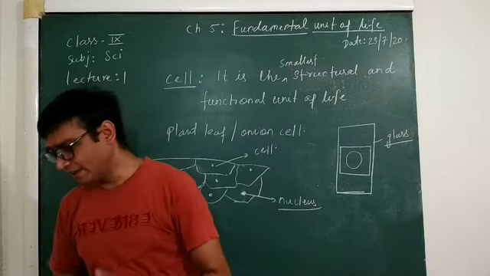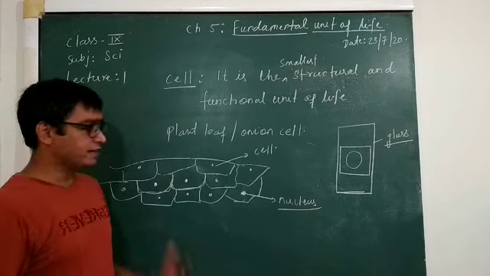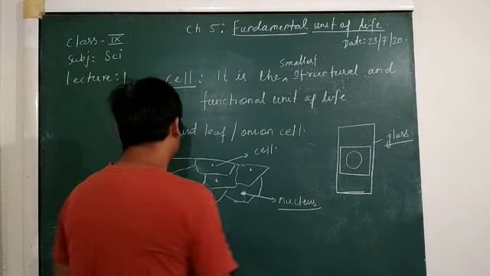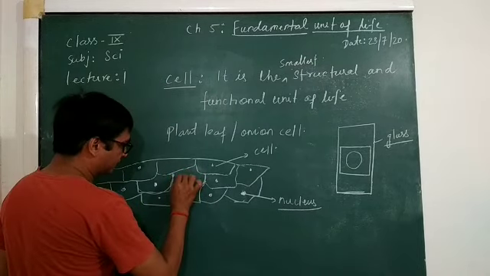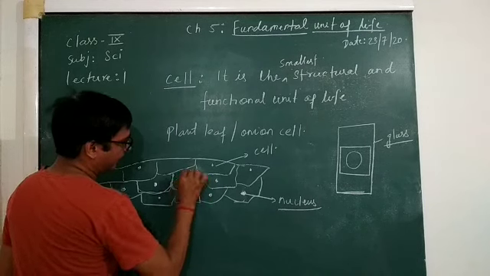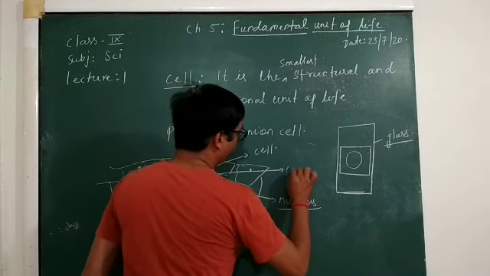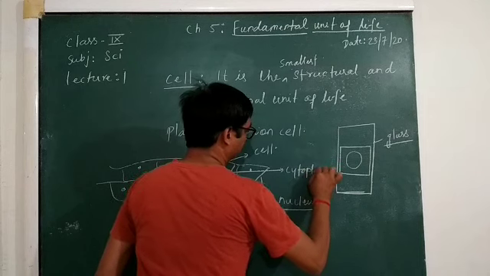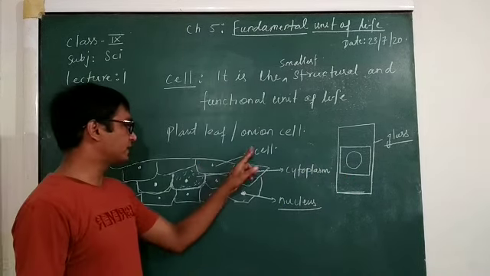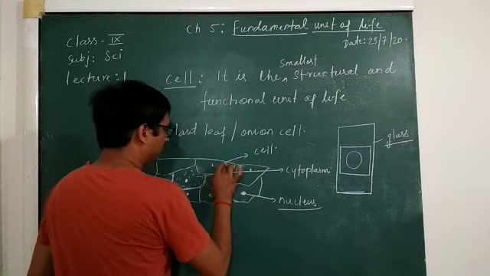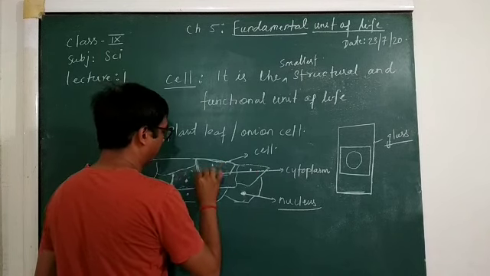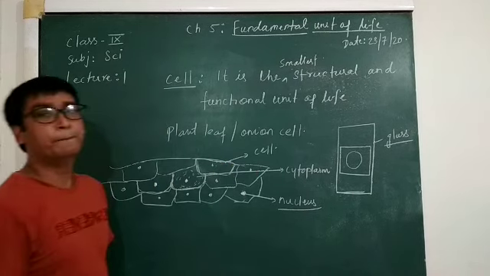Okay, in a similar way, if you take some plant leaf, you will also find something like this, and the center is filled with a liquid that is called cytoplasm. So this is actually the cell, and this part you can call the plasma membrane.